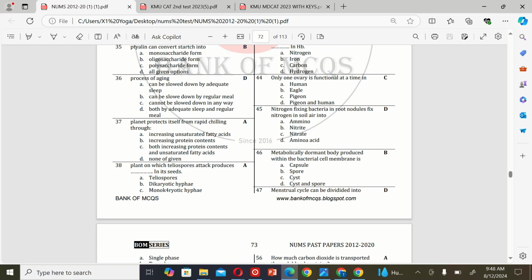The next MCQ is: metabolically dormant body produced within the bacterial cell membrane is A. Capsule, B. Spore, C. Cyst, and D. Cyst and spore. So the correct option is B. Spore.